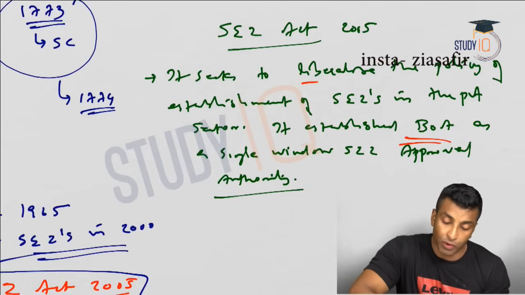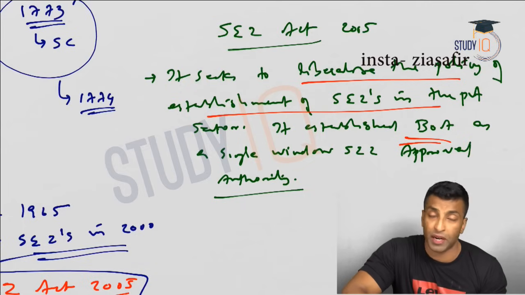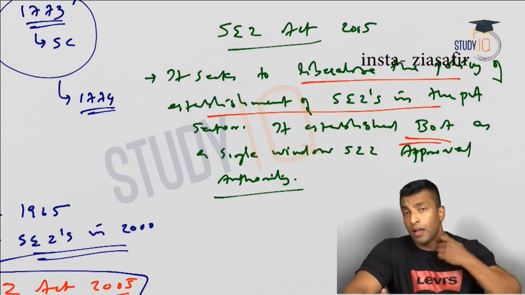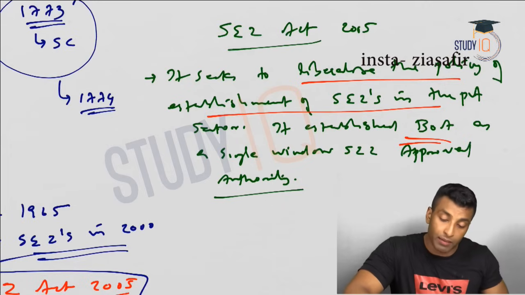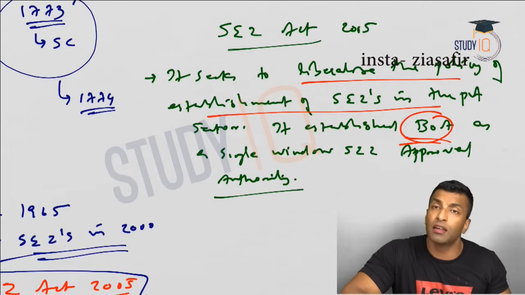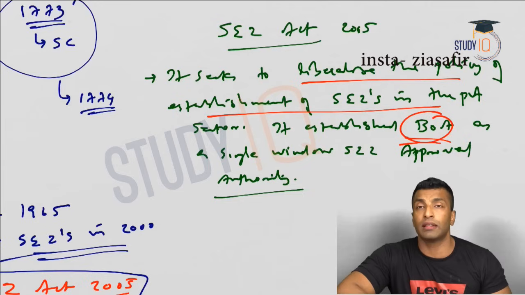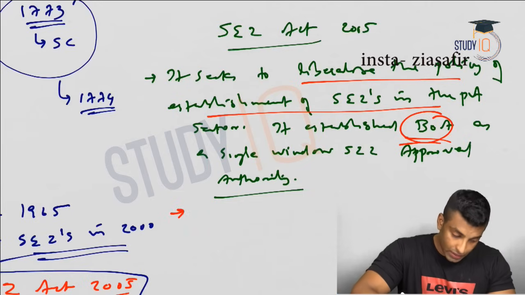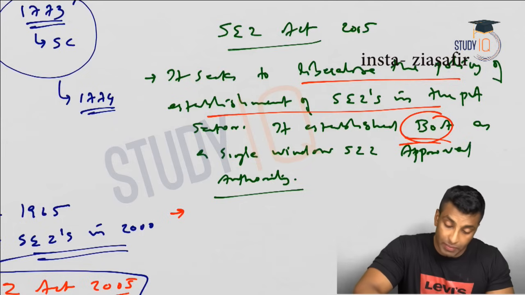Okay, so what is this point all about? It seeks to liberalize the policy of establishment of SEZs in the private sector. So for the private sector, the rules for establishing SEZs were liberalized, and the board of approval was created, that is a single window approval authority, so that things will go faster and smoother. Okay, secondly, you can also see there will be tax rebates.